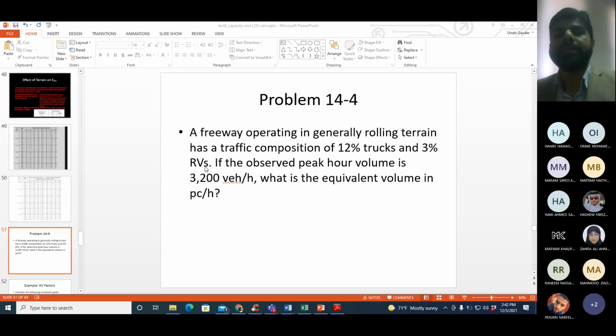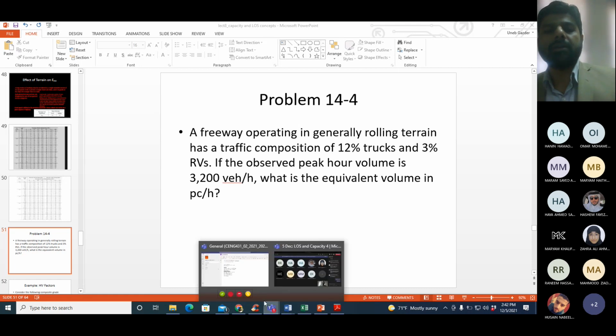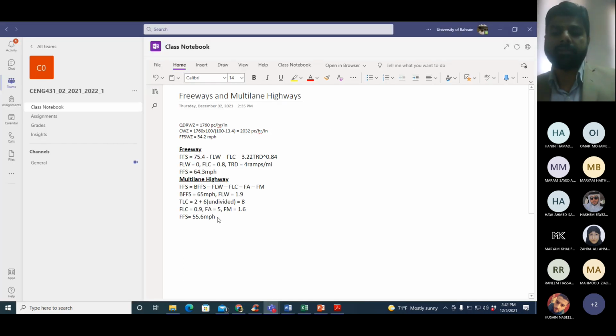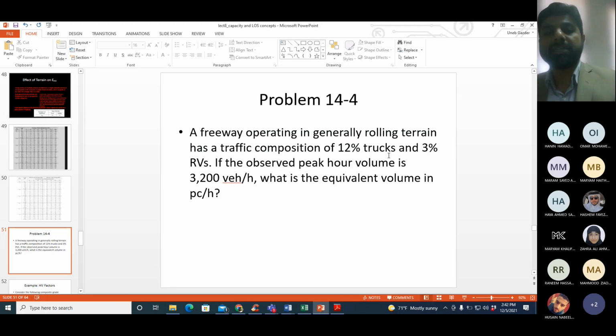To do it, like I said, you can do it in two ways. The first thing we can do is use FHV. The equation of FHV is this. Let me write down the values: 1/(1 + PHV). PHV is the percentage of heavy vehicles. I have 12% trucks, 3% RVs. Total is 15%.